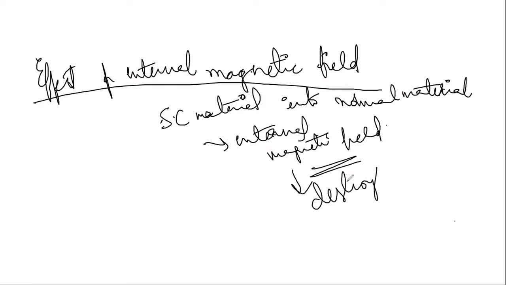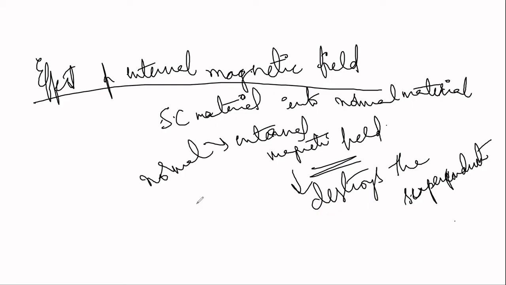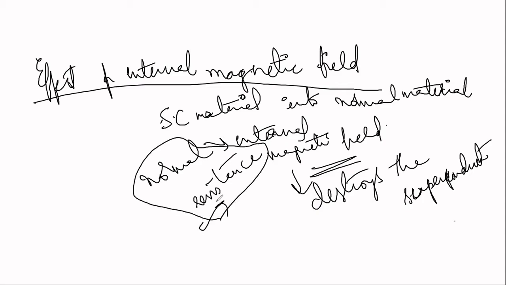This destroys the superconducting property of the material. When we apply an external magnetic field to the superconducting material, it becomes a normal material again, having normal resistance. This is obtained when a strong magnetic field is applied to a superconducting material.